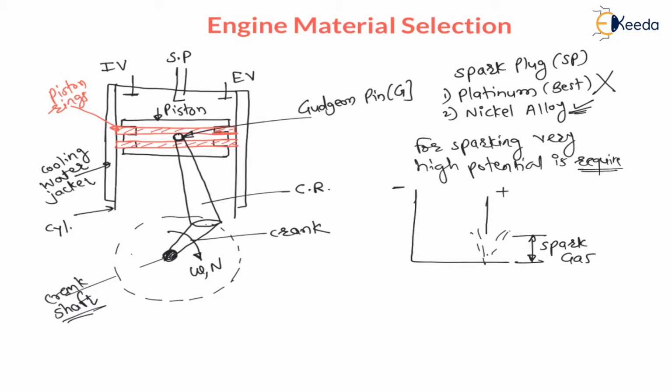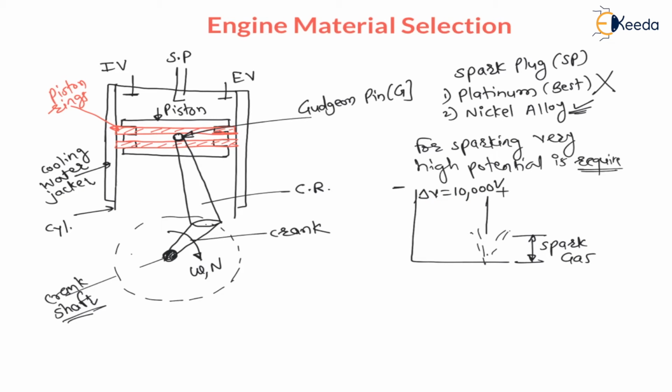Now here the potential difference, that is voltage difference, is very high, up to 10,000 volt. Because in this spark gap there will be air resistance, and to overcome this air resistance we need very high potential difference.